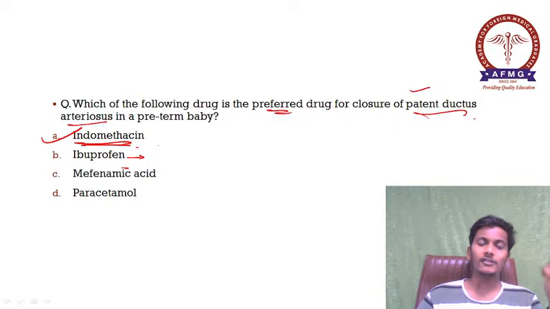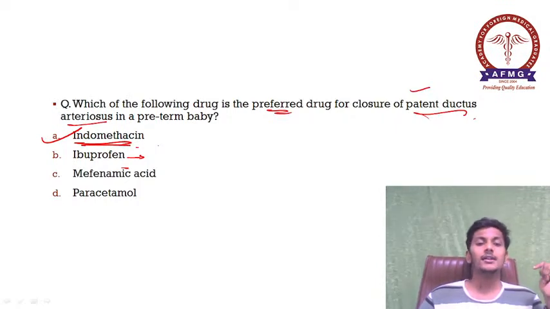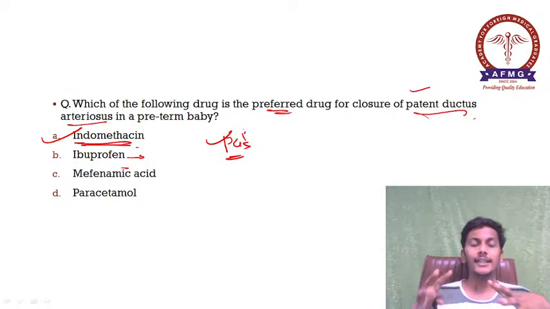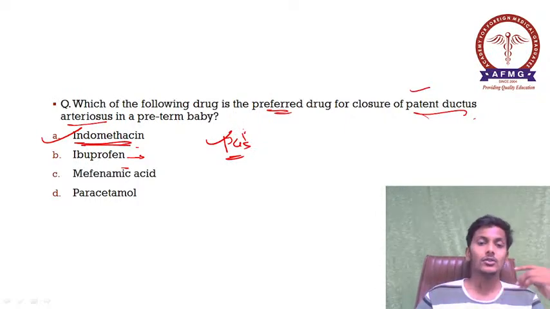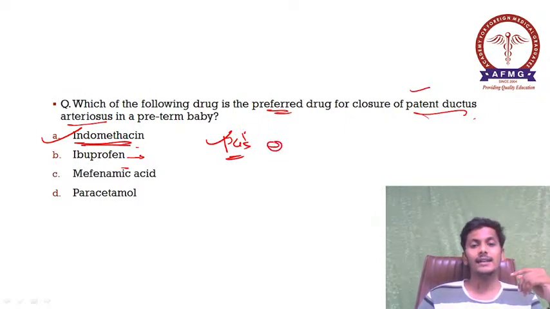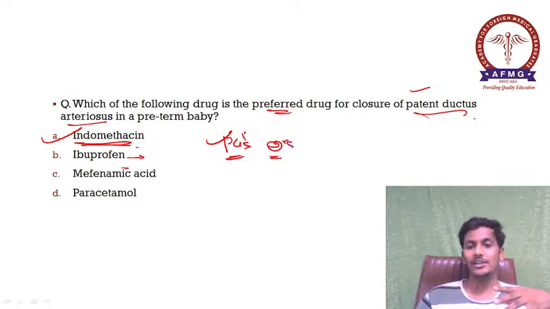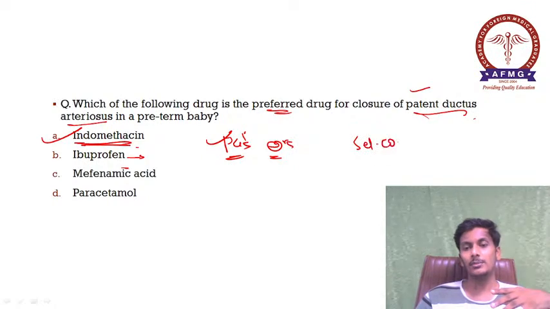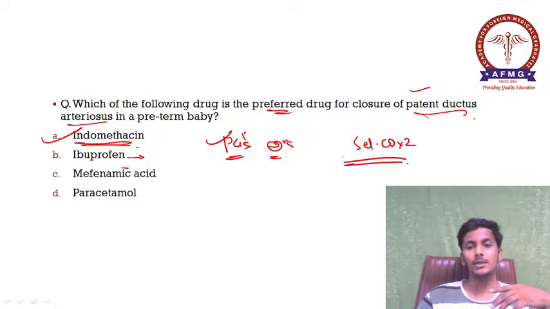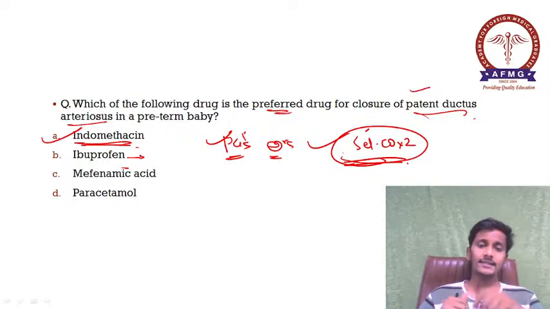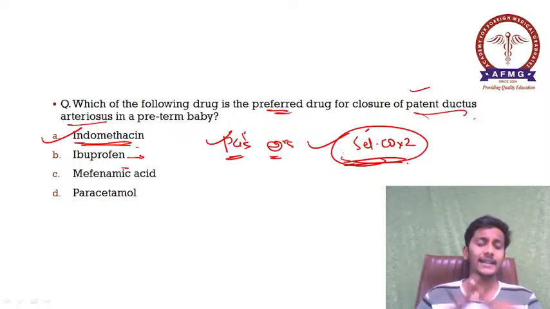As we all know, in cases of patent ductus arteriosus, normally prostaglandins are the ones which keep this ductus arteriosus open or patent. So we need to give prostaglandin inhibitors. Please remember, there are non-steroidal anti-inflammatory drugs which are selective COX-2 inhibitors. Which is the selective COX-2 inhibitor? Indomethacin. So it can act against this prostaglandin and lead to the closure of your patent ductus arteriosus.